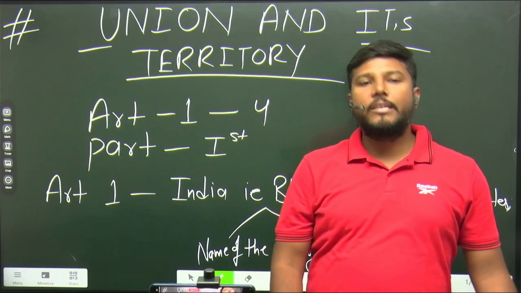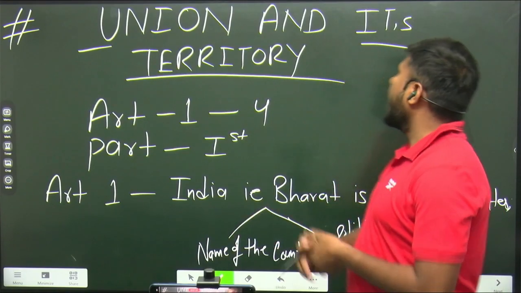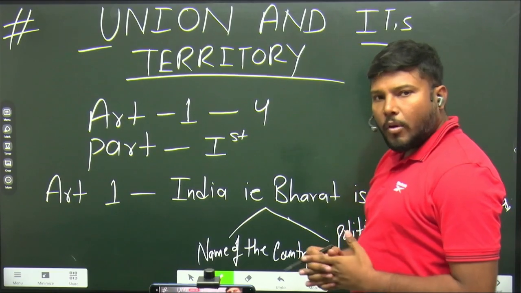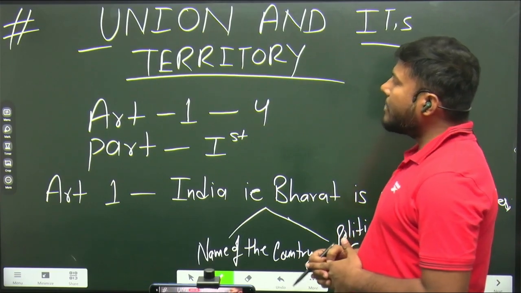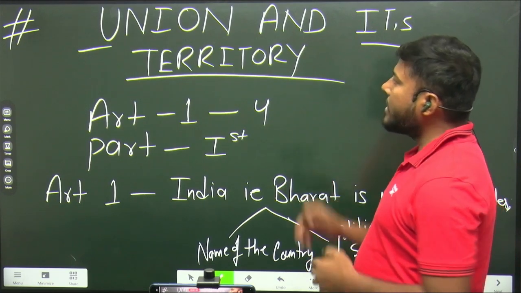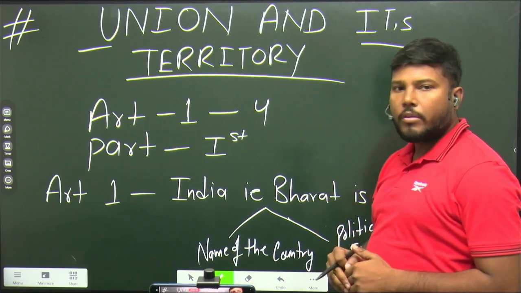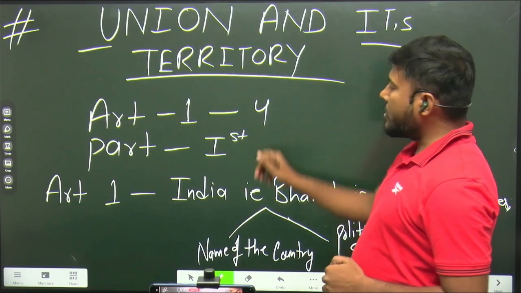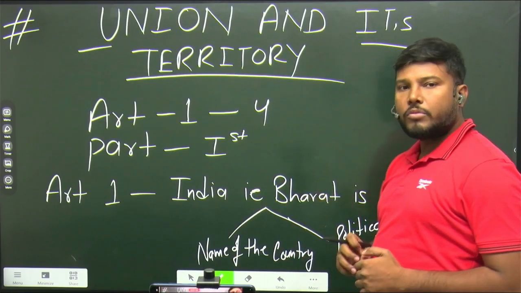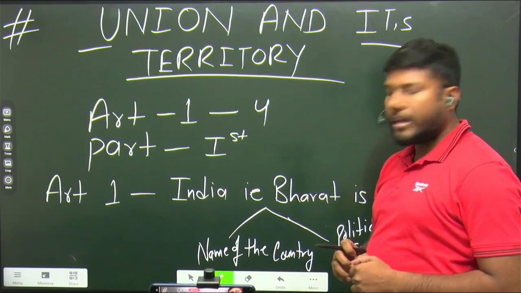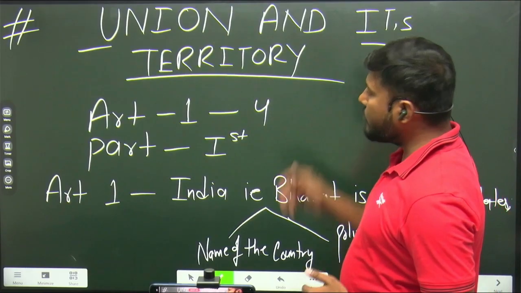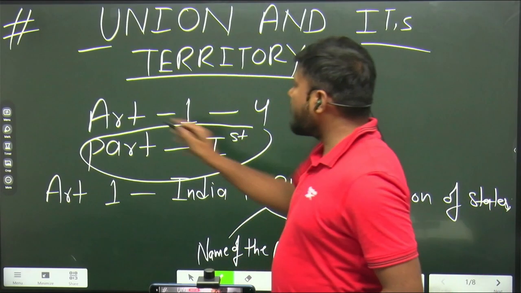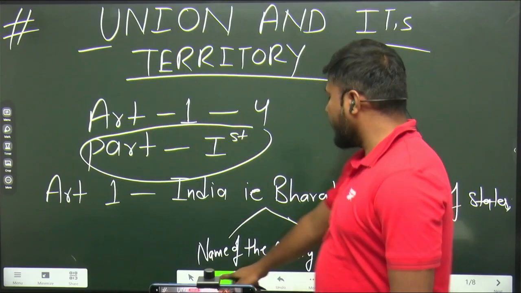So let's get started and try to do this union and its territory. Basically, if we talk about the union and its territory, then from article 1 to 4, there is the provision in our constitution for the union and its territory, right? Part first of our constitution deals with the union and its territory. Be clear, this is factual information. Part first and article ranges from article 1 to 4, right?